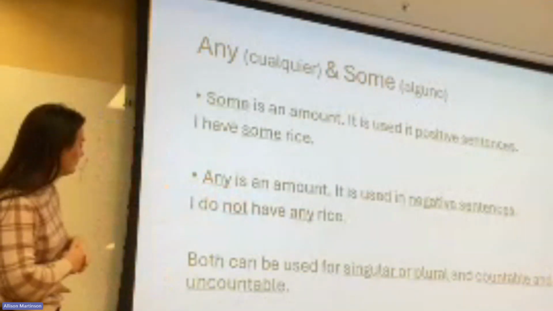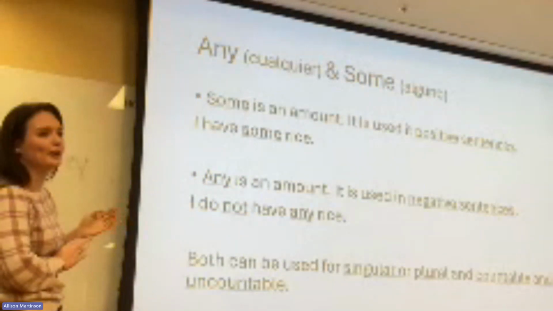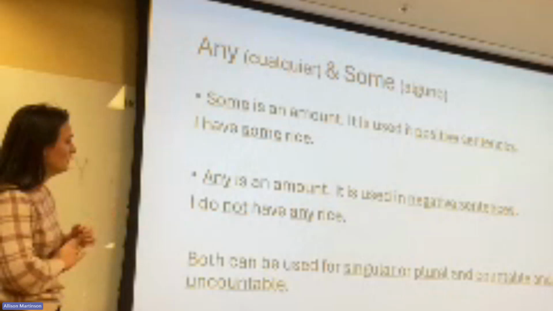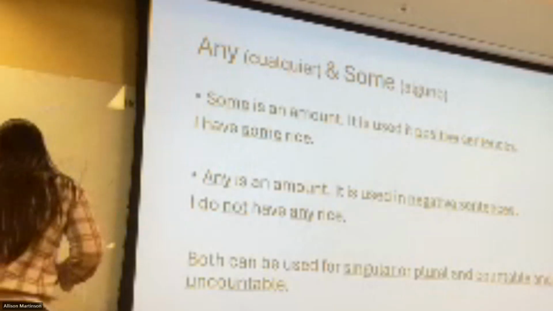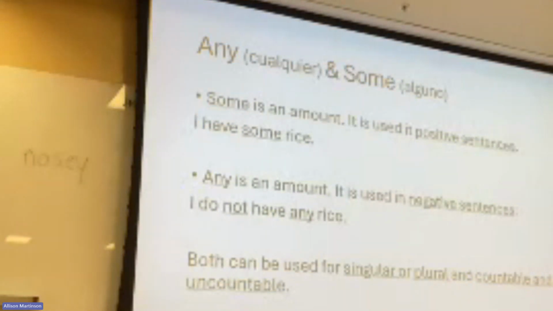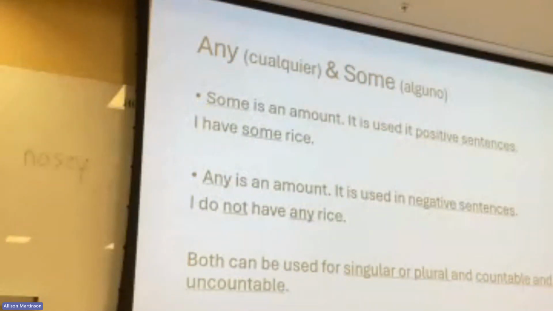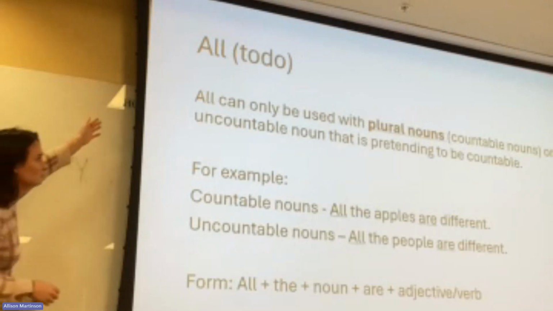Okay. Does this make sense to everybody? It's a little bit weird. We're gonna practice, but some is positive, any is negative. And remember, some and any, they're kind of that middle amount. Like, algunos. Yeah, exactly. Anyway, sometimes. Okay, so next we have all.